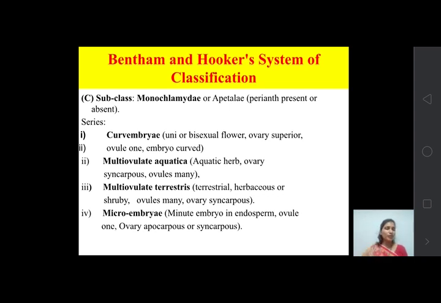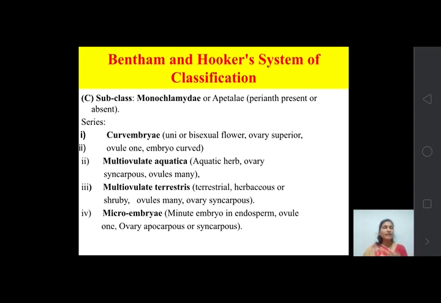Ovary is always superior, and ovule is 1. That is, each ovary contains one ovule. And the specific character is that the embryo is curved in shape.